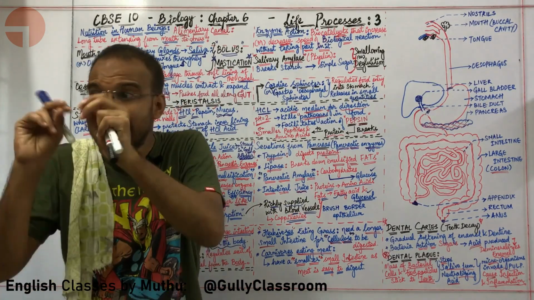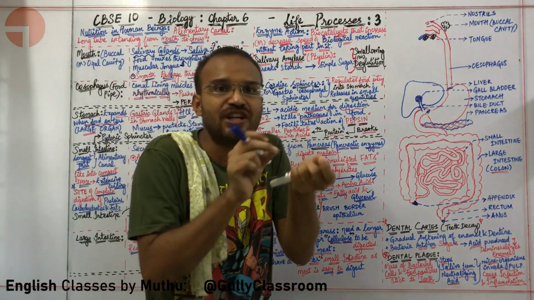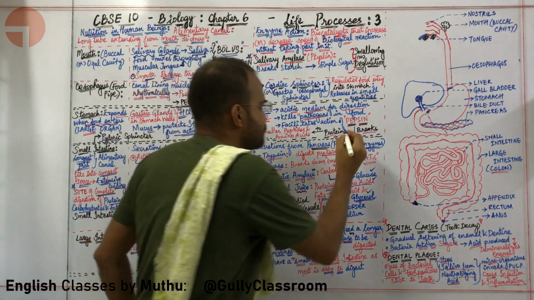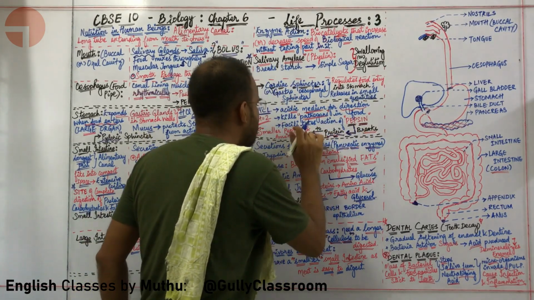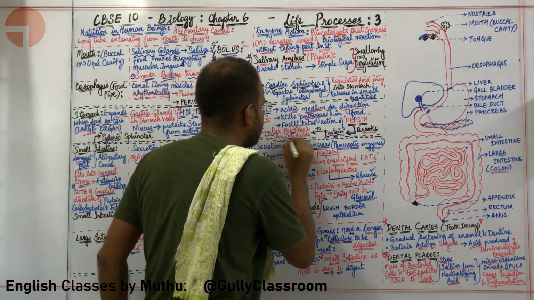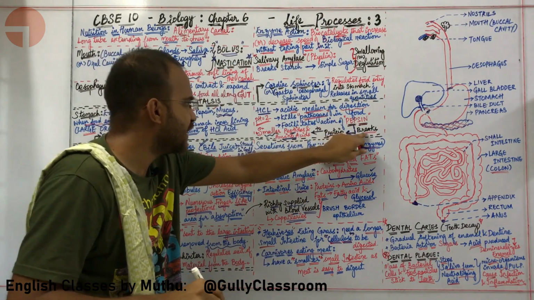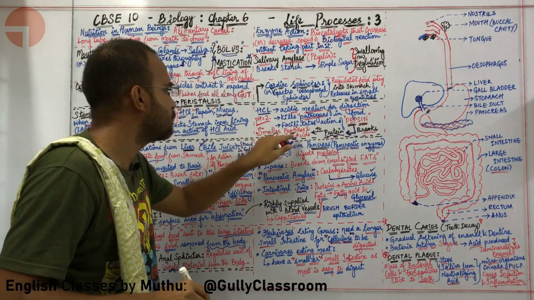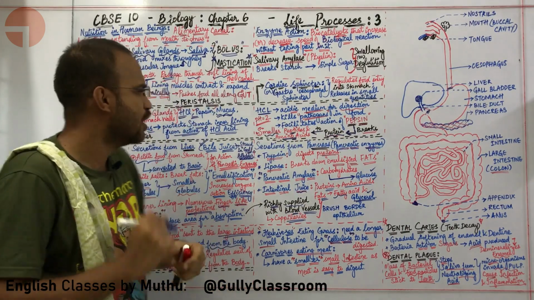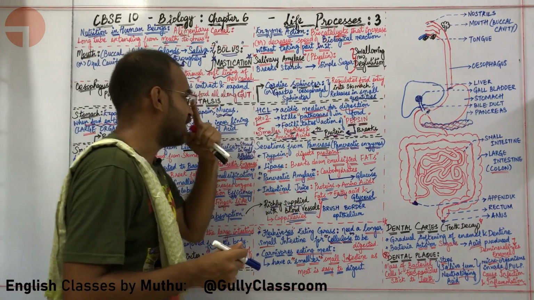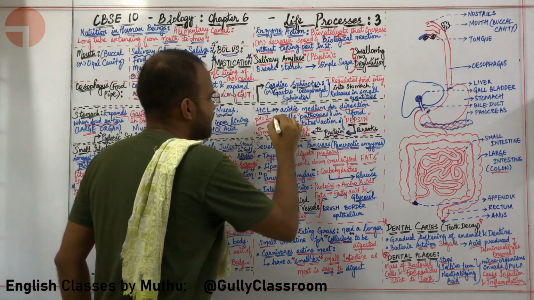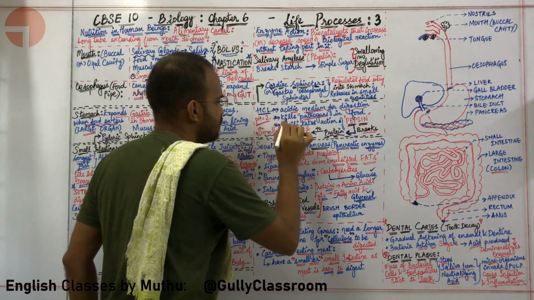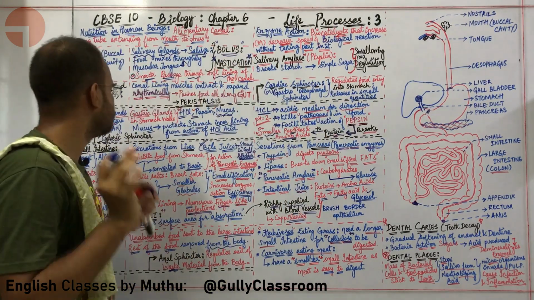HCl converts inactive pepsinogen into the active enzyme pepsin, and this pepsin breaks all the proteins to smaller peptides and amino acids. Okay, sir. That is the function of pepsin. So you have told me three functions of HCl. It provides an acidic medium, it kills all the pathogens, it facilitates the action of pepsin.